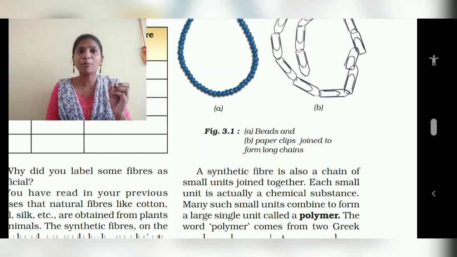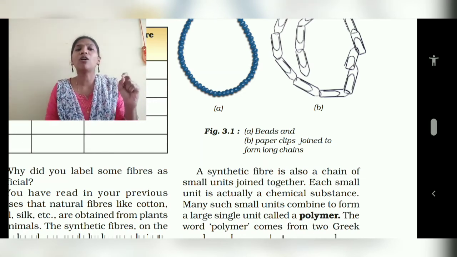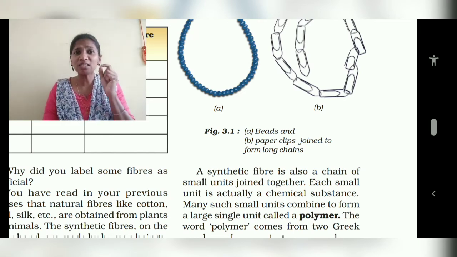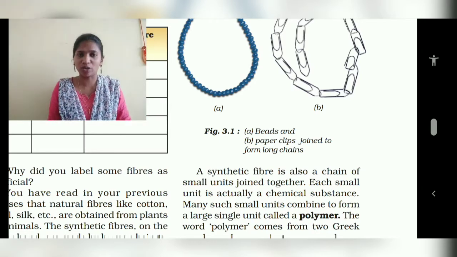The small unit is nothing but a chemical substance. Many such small units combine to form a large unit called a polymer. Like how the beads are there, this chemical substance combines and forms a large unit. So what is a synthetic fiber? It is a chain of small units, connecting one over another, and that forms a larger unit. This large unit we call a polymer.